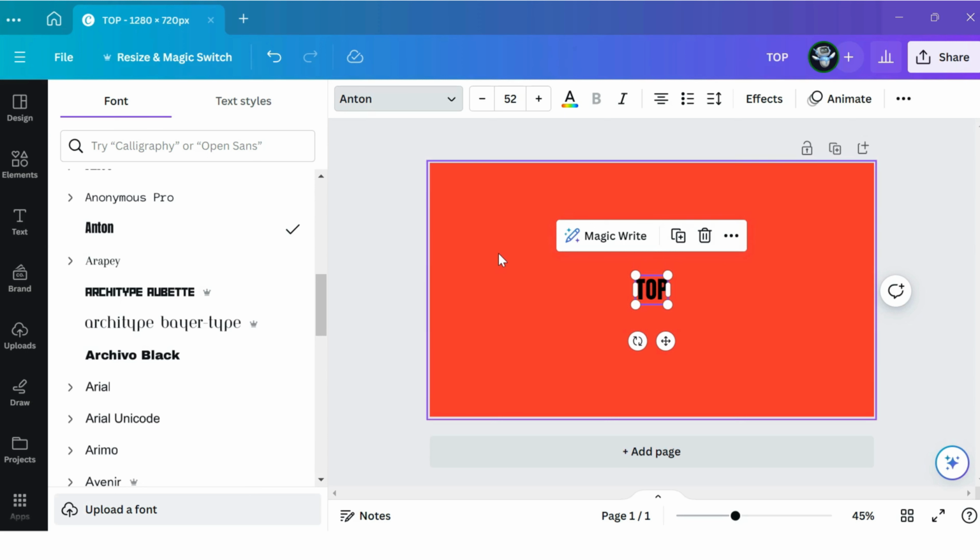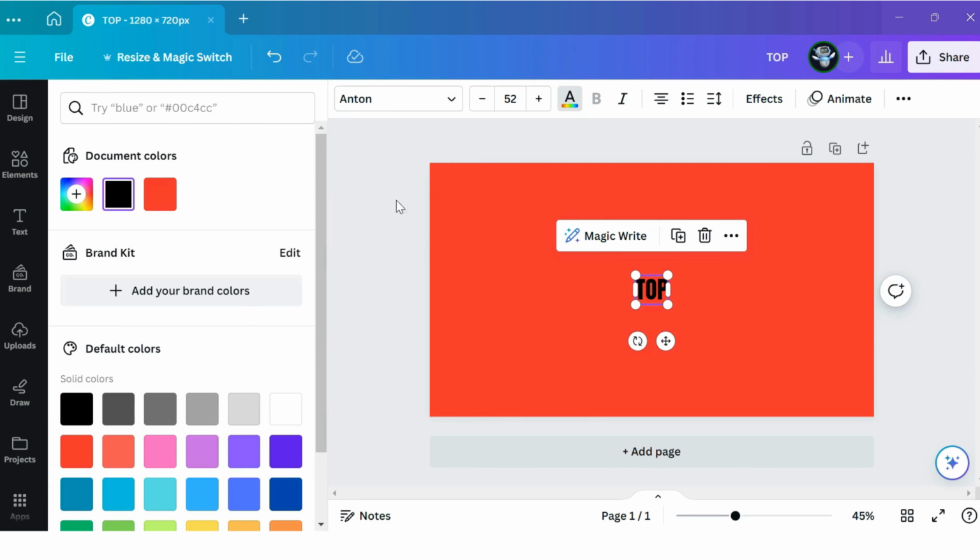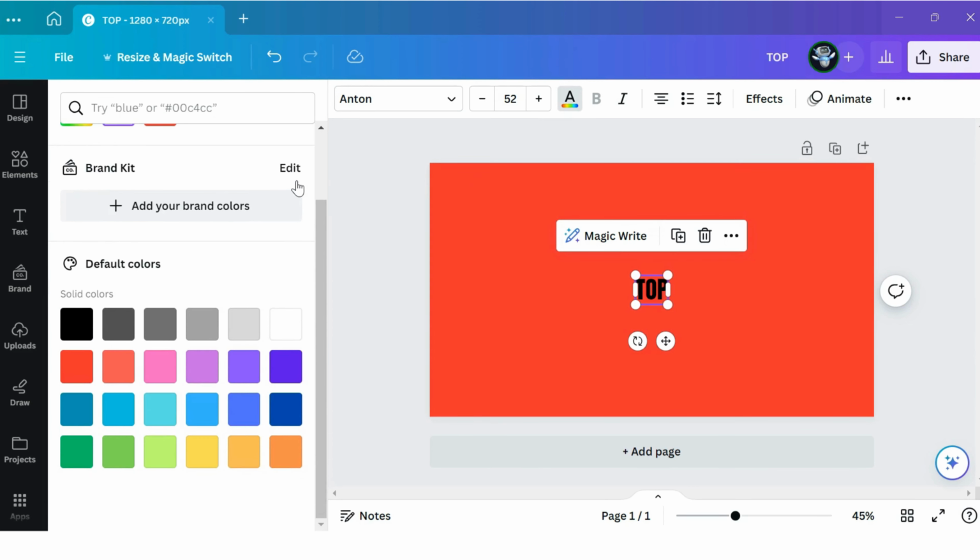Let's change the color of this text. To change the color, we have to go up here and choose any color of our choice. For this example, I'll choose white color.